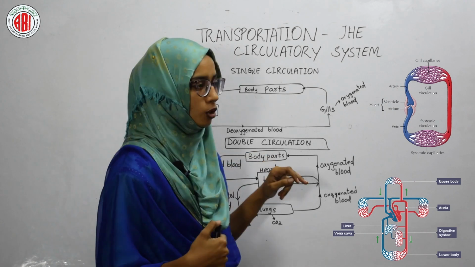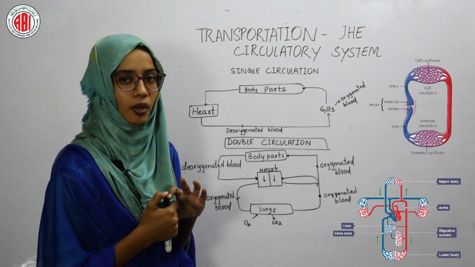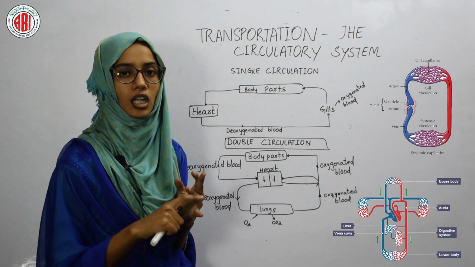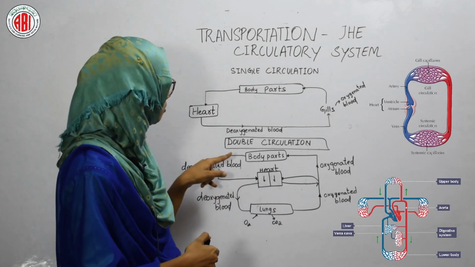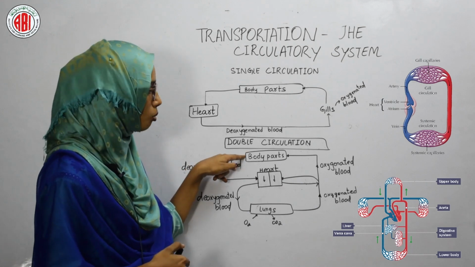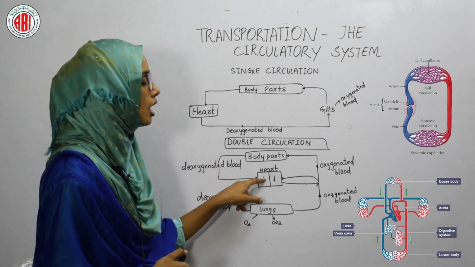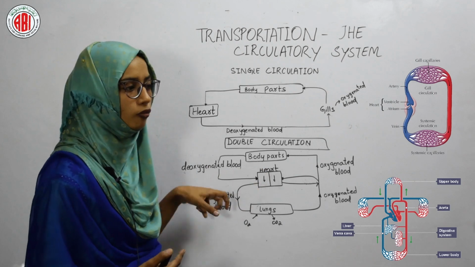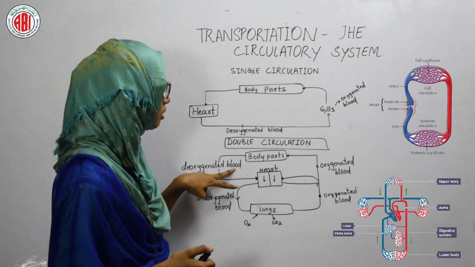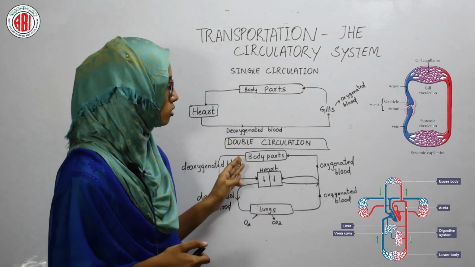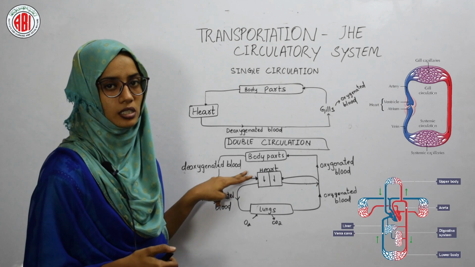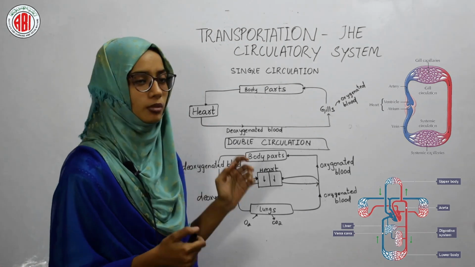And as I said to you, when the blood reaches the systemic capillaries of the body part, it loses the oxygen and it becomes deoxygenated. So this deoxygenated blood which is present in the body parts is collected by the heart again, and then it is pumped for the oxygen. So in this way the circulation occurs by the 2 circuits. The double circulation shows how the blood flows through the heart twice. Therefore it is called as double circulation.